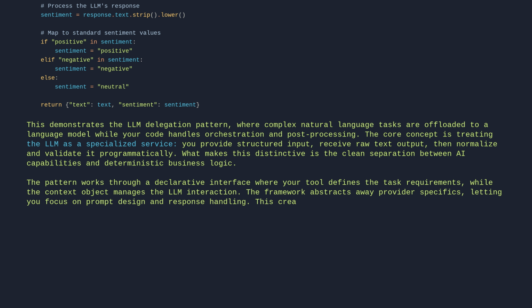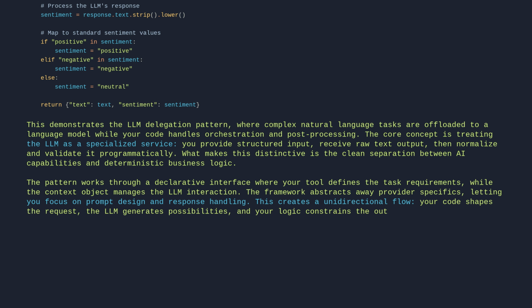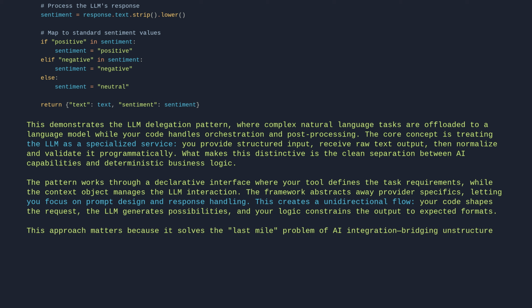This creates a unidirectional flow. Your code shapes the request, the LLM generates possibilities, and your logic constrains the output to expected formats. This approach matters because it solves the last-mile problem of AI integration, bridging unstructured LLM output with structured systems.